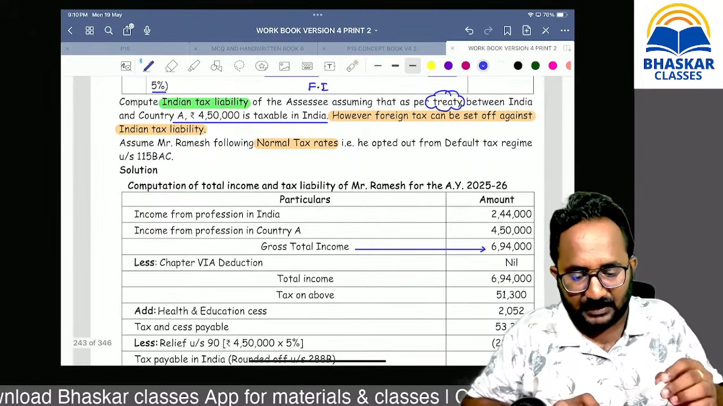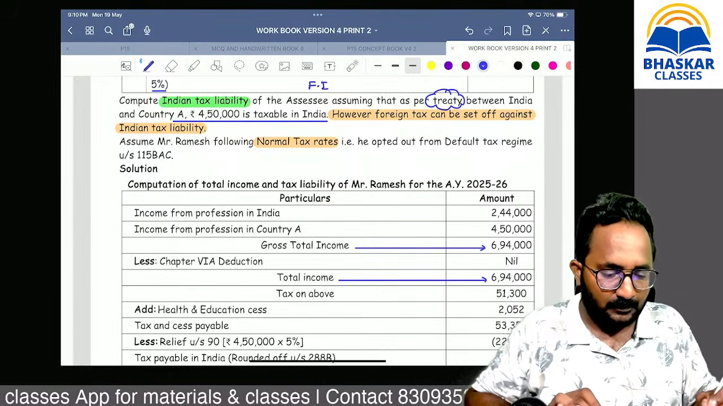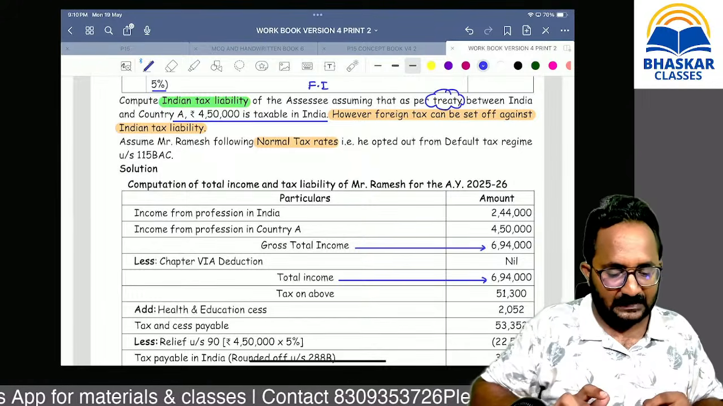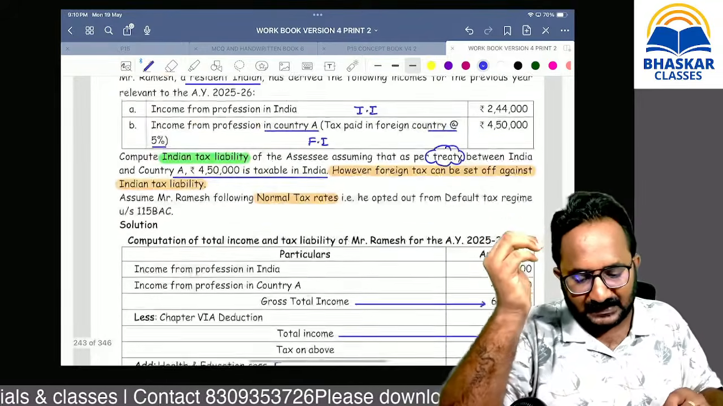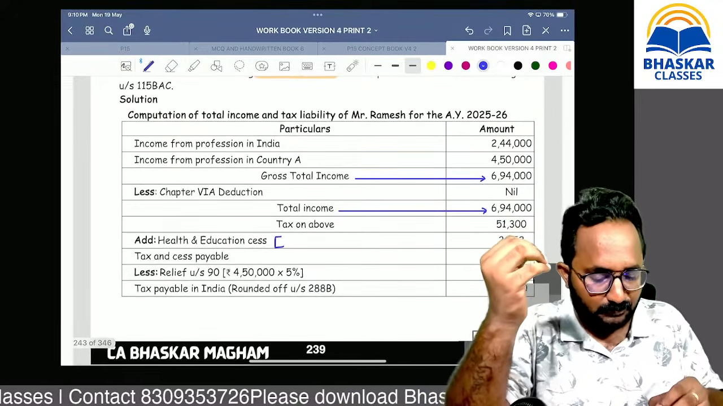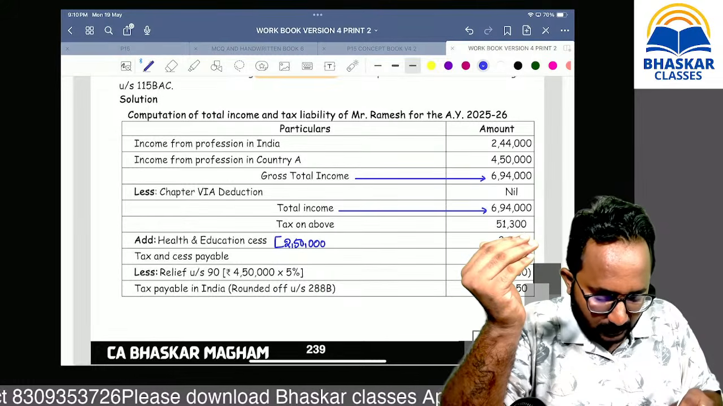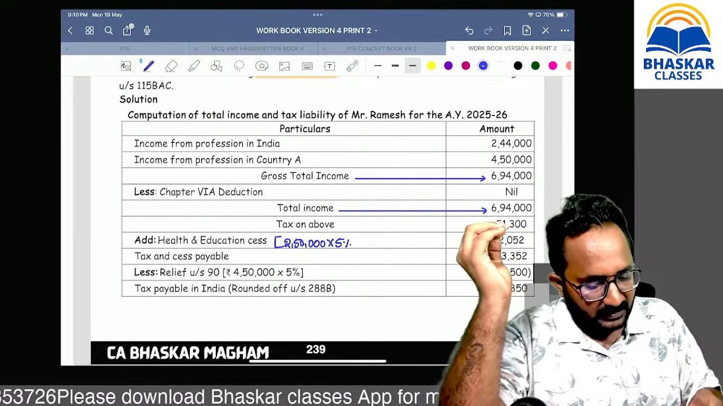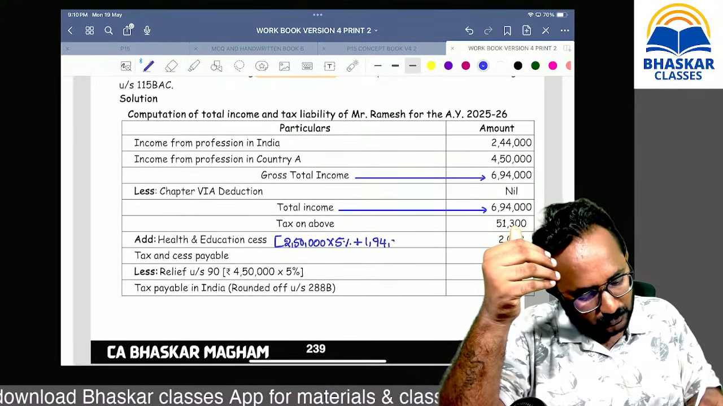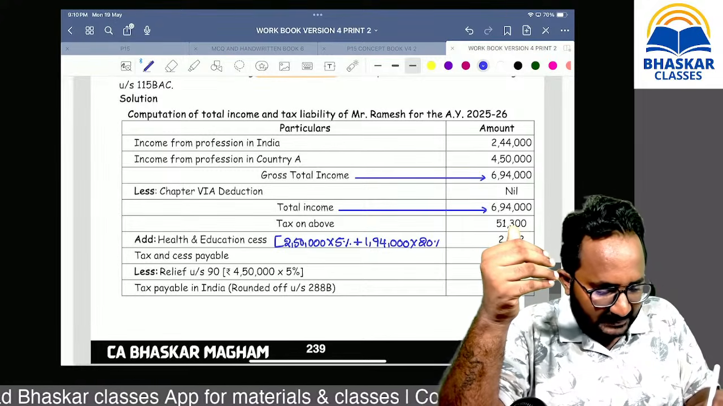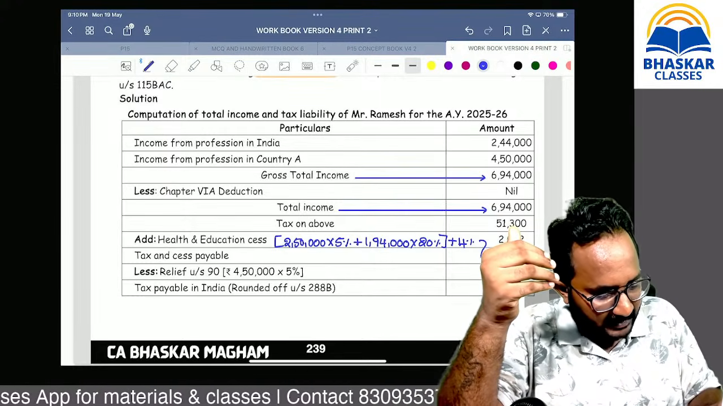So that's 6,94,000. There is no Chapter VI-A deduction information, so that is the total income. We follow the old rates. You can calculate the tax including education cess. Since age is not mentioned, I assume below 60 years, so 2,50,000 is exempt. Next 2,50,000 at 5%. The remaining amount is more than 5 lakh, so 1,94,000 into 20%, plus health and education cess. All together you will get the tax liability. Am I correct?